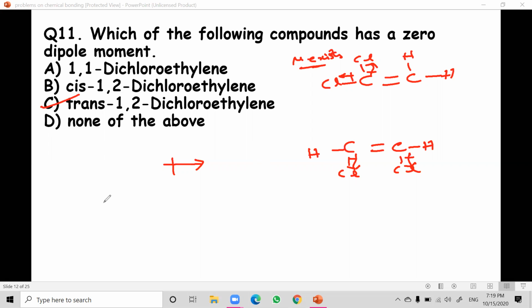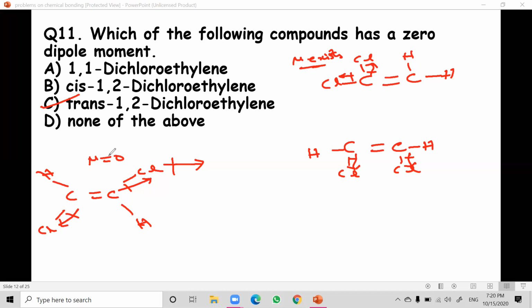Why? Because between cis and trans, trans is having zero dipole moment. How will you write for the same molecule? C double bond C, chlorine this side and chlorine this side, and hydrogen this side and hydrogen this side. So dipole moment exists between this carbon and this chlorine and this carbon and this chlorine. As these two are equal and opposite, they cancel out each other. So net dipole moment mu is equal to 0.